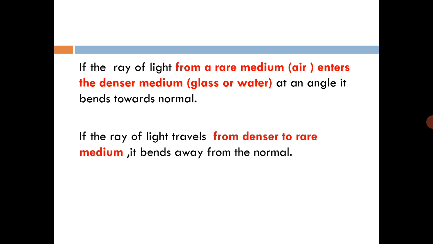Number two, if the ray of light travels from a denser medium, what is a denser medium? That is glass or water having the higher density, to the rare medium, that is air, having the lower density, then it bends away from the normal.